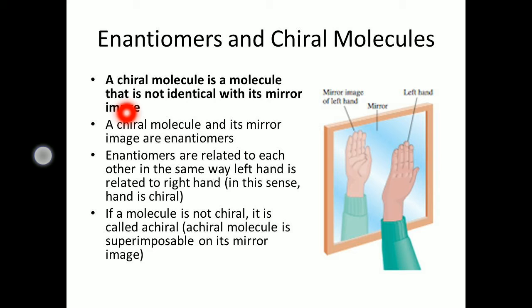If a molecule is not chiral, it is called achiral. If a molecule's mirror image is not identical with the original molecule, then it is called chiral. If it is the same, then it is called achiral. Next.